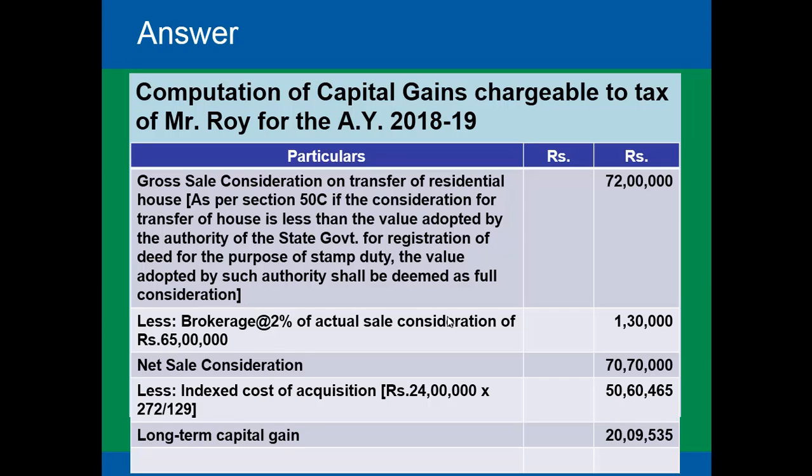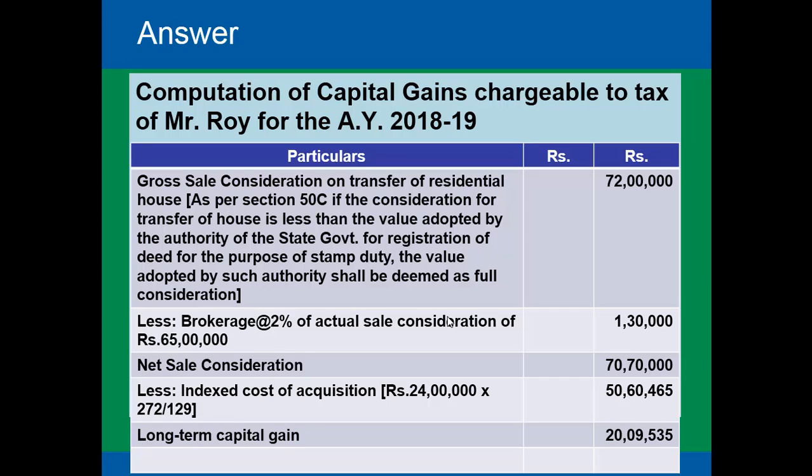We will compute the capital gains chargeable to tax for Mr. Roy for the assessment year 2018-19. As it is given in the question that Mr. Roy has sold his property for rupees 65 lakhs on 4th of November 2017, but the Stamp Valuation Authority of the state has fixed the value of the property at rupees 72 lakhs. Here we will be taking the gross sale consideration as 72 lakhs because as per section 50C, if the consideration